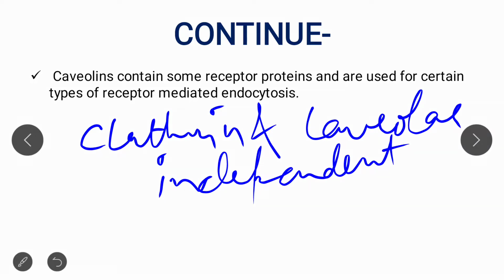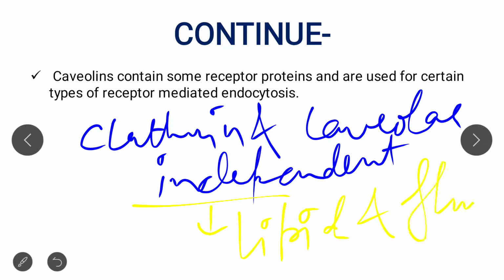Basically it may constitute a high capacity endocytic pathway for lipid and fluid. So for lipid compounds and for fluid compounds, it may constitute a high capacity endocytic pathway. But our understanding of the regulatory mechanism and molecular components of this pathway is at a primitive stage. We have to understand a lot more about this. Okay, so that's all about today's lecture.